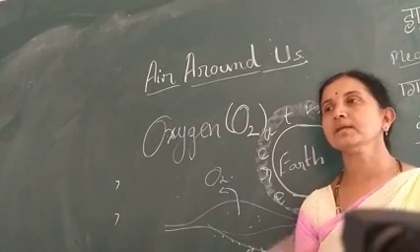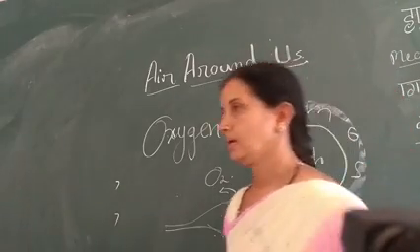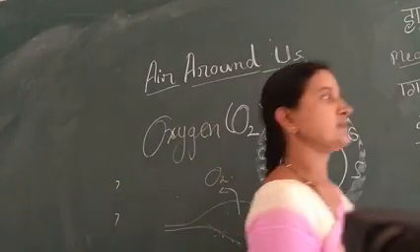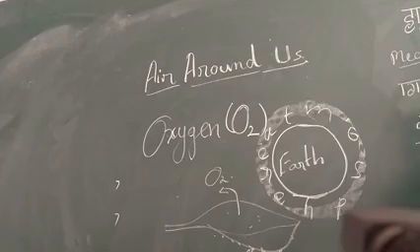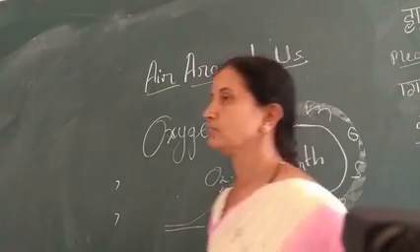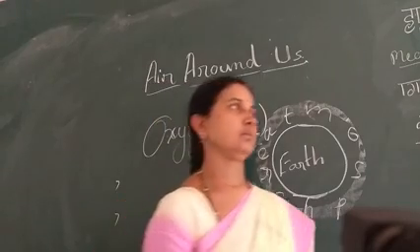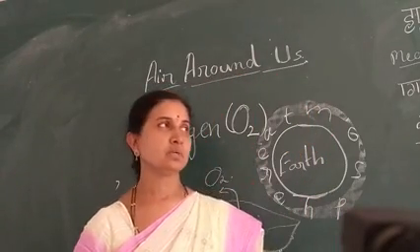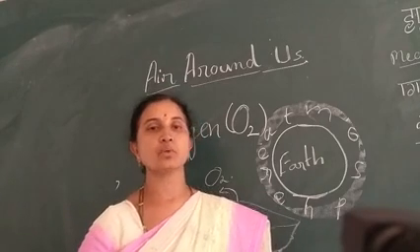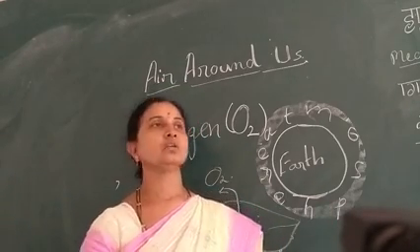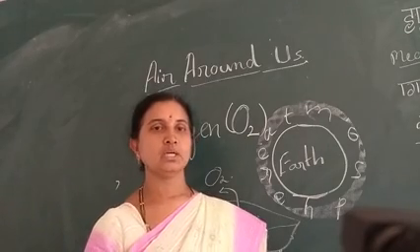So like this, plants and animals are helped by each other. Plants are helpful to the animals. In the same way, animals are also helpful to the plants, because we human beings and animals take in oxygen from the air, which is produced by the plants, and give out carbon dioxide to the atmosphere.